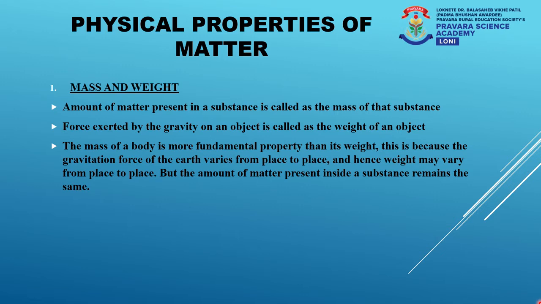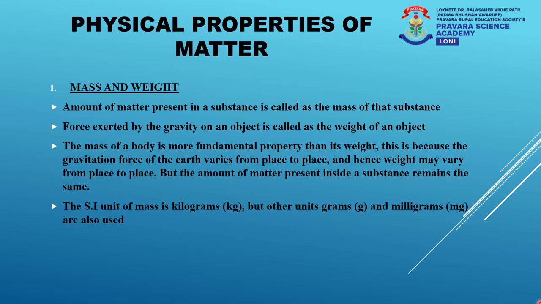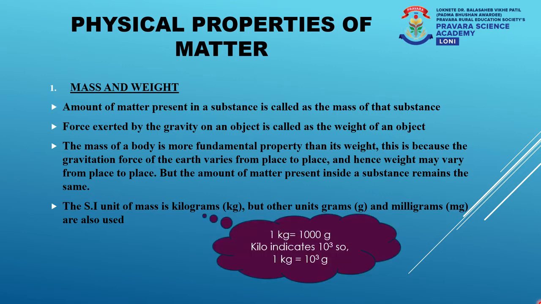Whereas the weight of a substance will be different from its mass as the value of gravity changes from place to place. The SI unit of mass is kilogram, but in chemistry we use units like gram and milligram because in chemistry the amount of matter required for studying the physical and chemical properties is very small. We do not require a substance in bulk. Moving ahead, you should know that 1 kilogram equals 1000 gram.